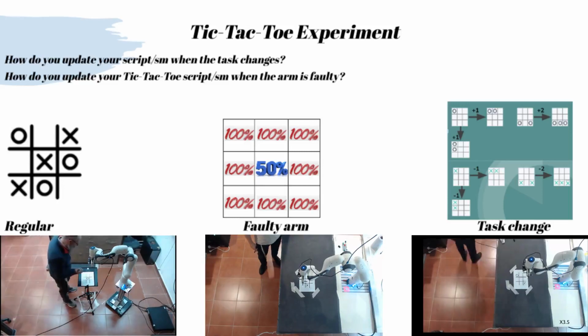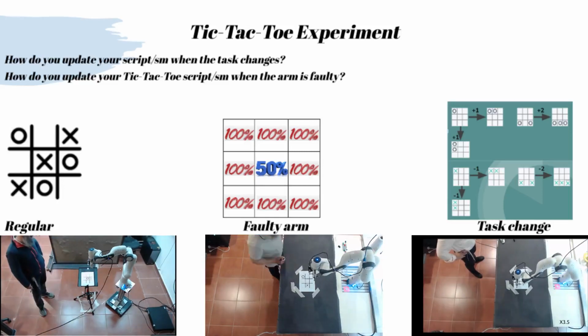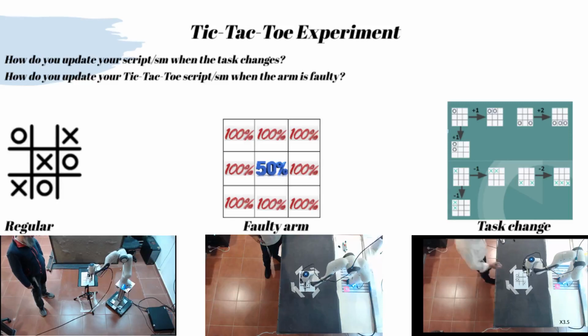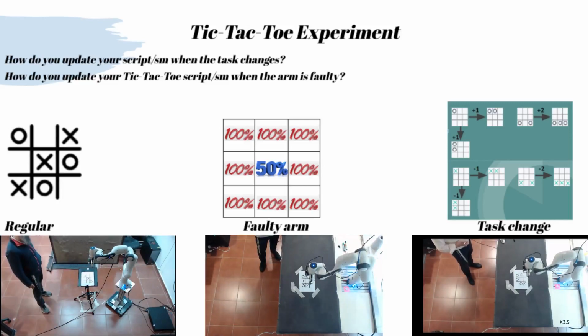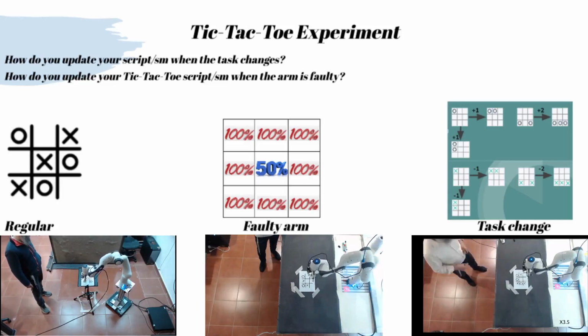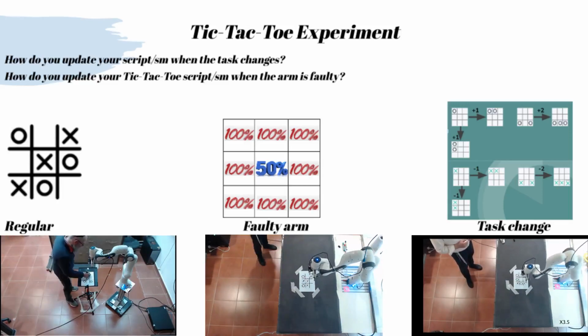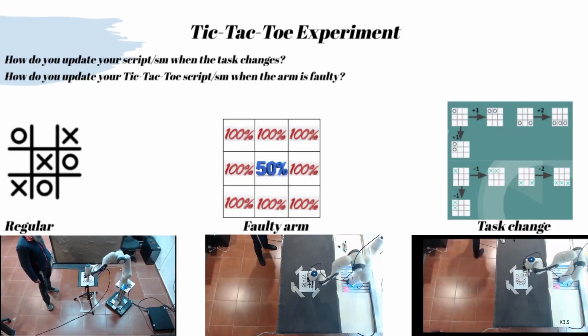Our first system is a tic-tac-toe playing robot based on a Panda robotic arm. It uses two skills, drawing a circle in a cell and detecting the board state. Our goal was to test the system's plug-and-play capabilities, and how easily it can be modified to address environment and task changes. In the left video, we see the robot playing a regular tic-tac-toe game. Simple skill documentation and environment files suffice to make it work out of the box.